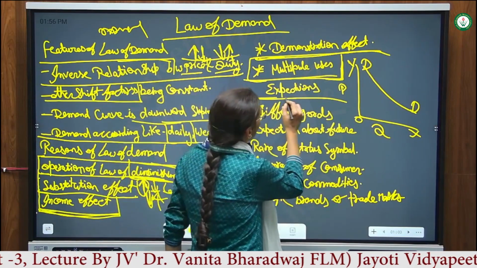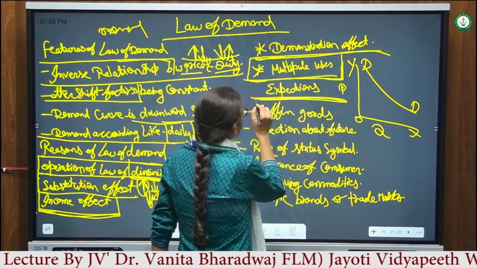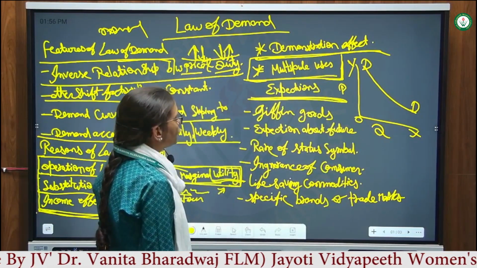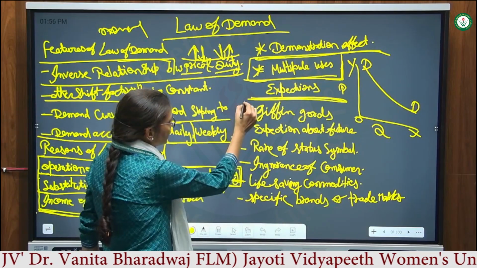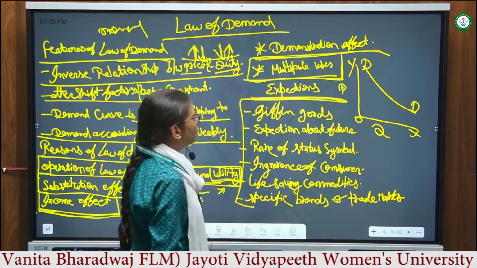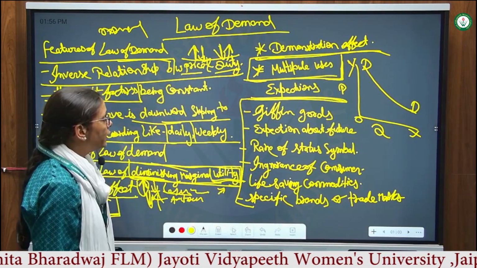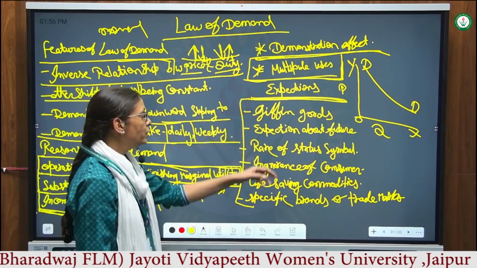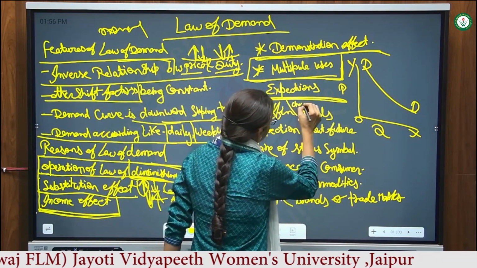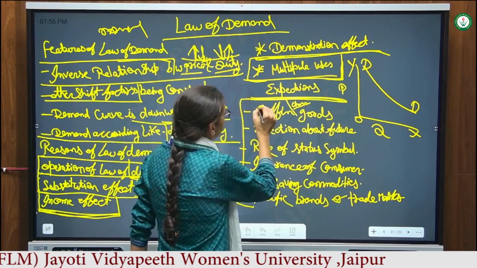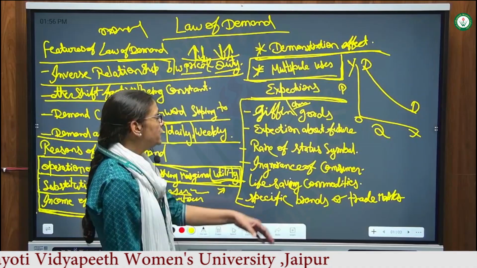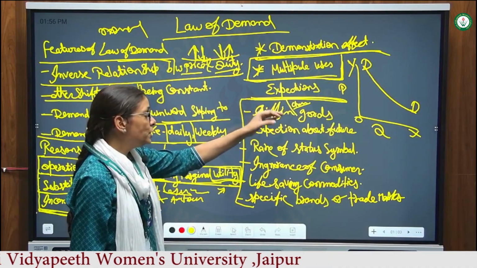Exceptions of law of demand. These are some exceptions of the law of demand. In these situations, the law of demand is not applicable. In which topics can we say the law of demand is not fully applicable? First, Giffen goods. Among the given goods we use the cheaper good. Professor Giffen gave this rule, that's why we use this word Giffen goods. Giffen goods are cheaper goods.